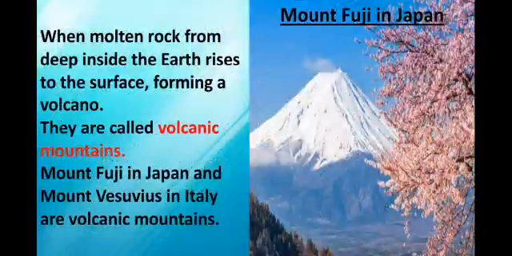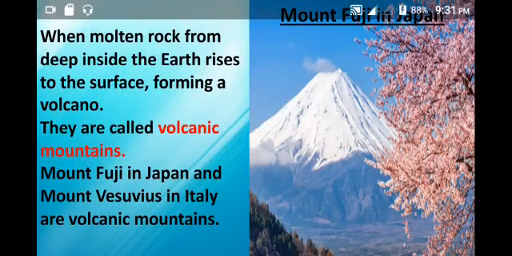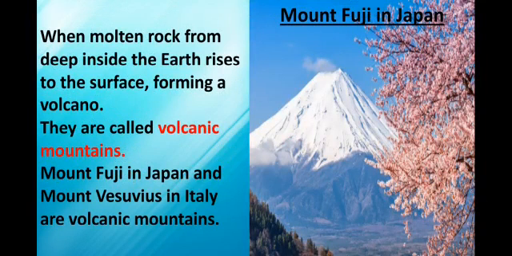The next we are going to see about the volcanic mountains. Another kind is some mountains are formed when molten rock from deep inside the earth rises to the surface, forming a volcano. They are called volcanic mountains. Mount Fuji in Japan and Mount Vesuvius in Italy are volcanic mountains.